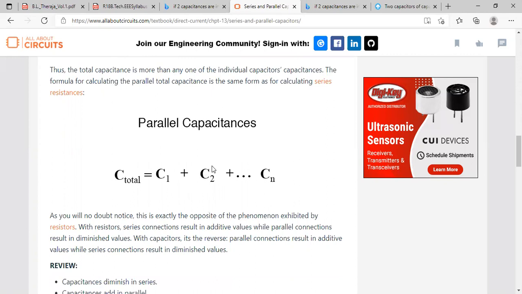If two resistances are in parallel, the equivalent is 1 by R1 plus 1 by R2, that is R equivalent is equal to R1 R2 by R1 plus R2. Similarly, L equivalent is equal to L1 L2 by L1 plus L2. But in case of capacitance, it is reverse. In parallel, it is C1 plus C2 plus Cn.